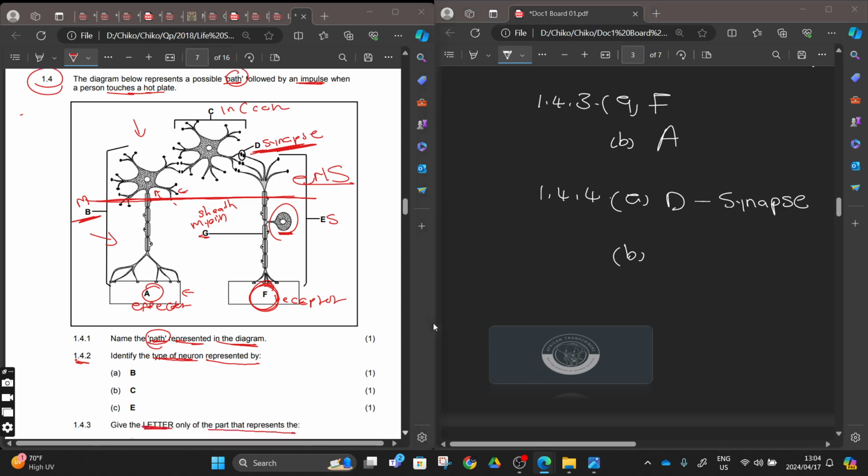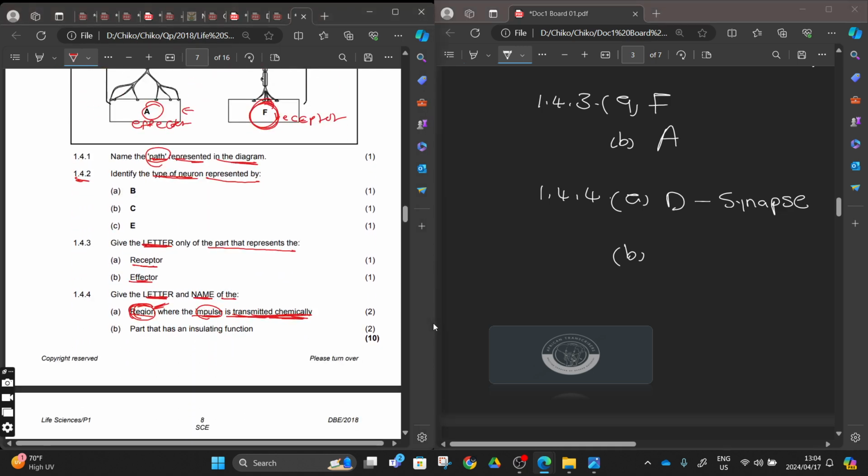Then number B, if I'm making a mistake, guys, feel free to comment. So Mr. Pepu, you made a mistake somewhere. The answer there was this, and they say this. It's fine, we are learning, right?